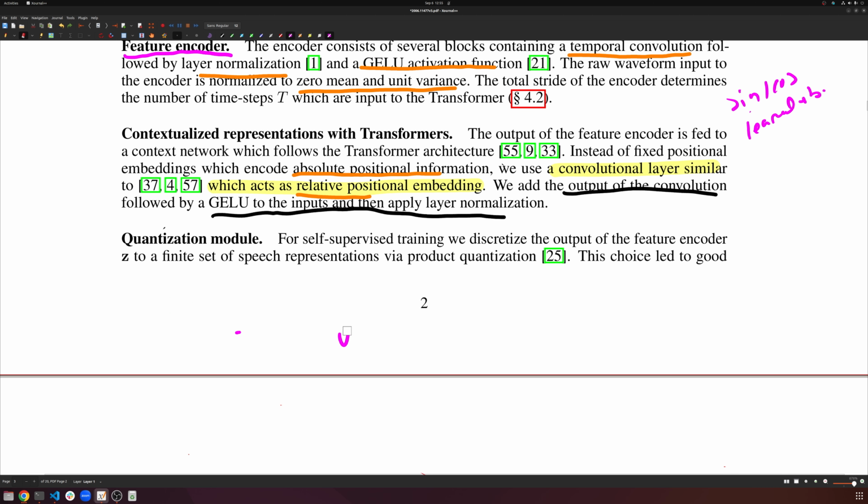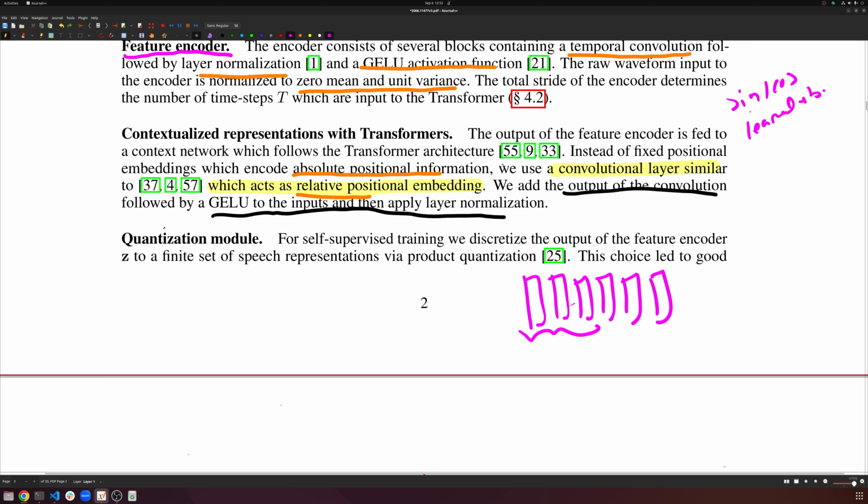Now, why would it be relative position information? That's because of how 1D convolutions work. 1D convolutions have some kernel size. Let's say we have a kernel size of 3. What we're going to do is convolve over this, and it'll look at, let's say, the first 3 things, and the output of that will be added back in. Then we're going to look at the next 3 things, and the output of that's going to be added back in. The next 3 things, output added back in. And so the model really just sees the center thing and the neighboring tokens. Depending on the kernel size, if you have a kernel size of 5, then it would be all of this. So depending on the kernel length, that's a little bit important.